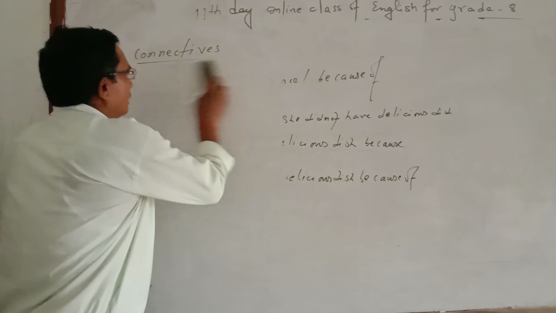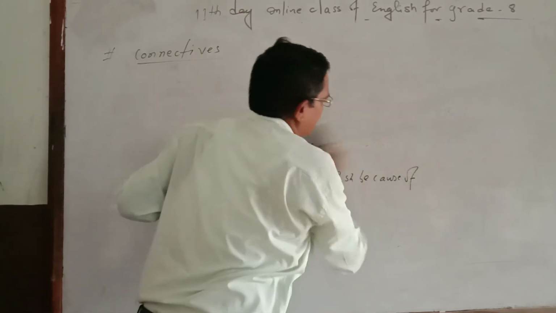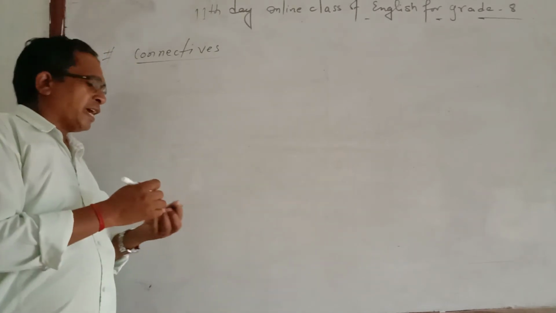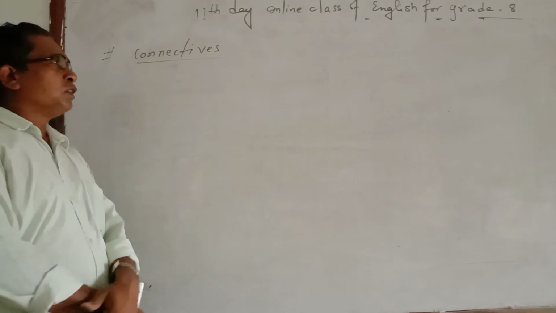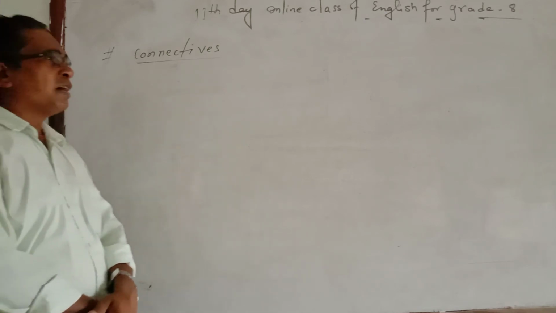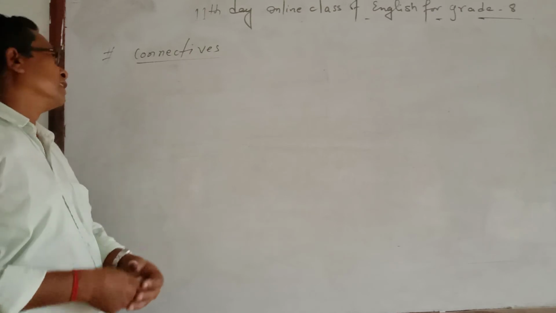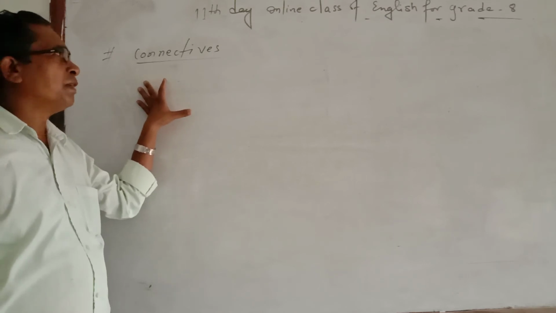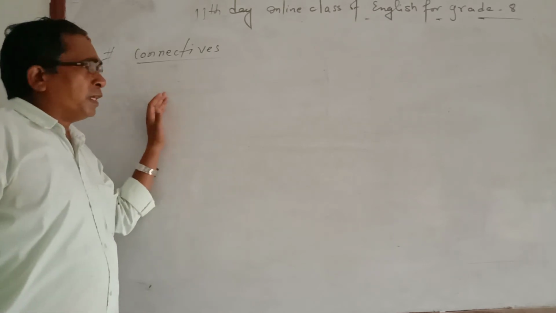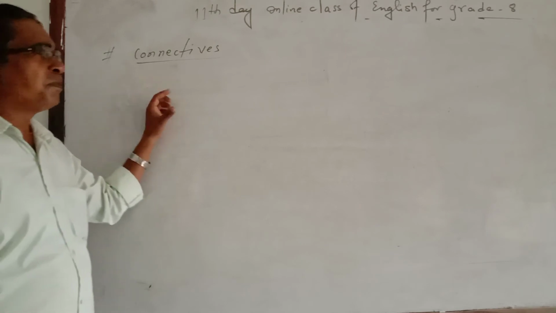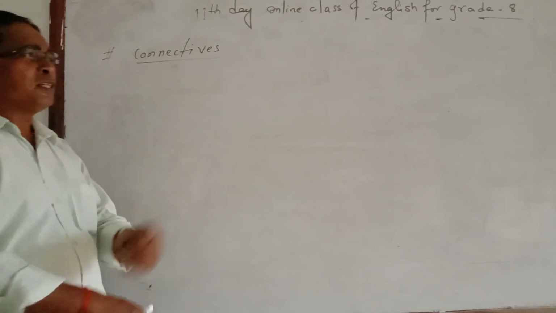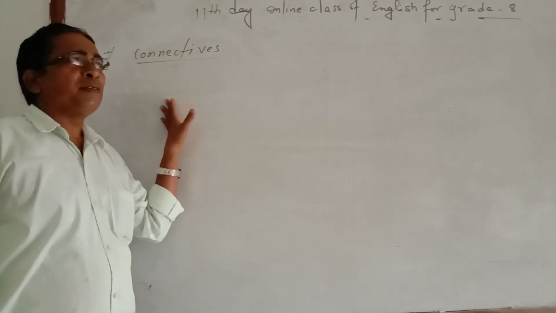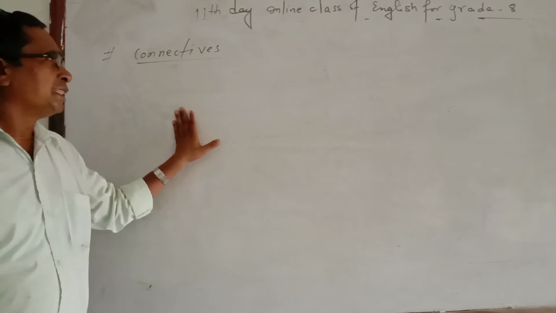After that, there are other connectives from the synthesis connectives. They are although, though, even though, and in spite of. While using these, you may have a little bit of fun here. Why? Because while using these connectives, there will be two sentences, but the sentences are found to be very contradictory. For example, I would like to tell you a joke. Once there were three ladies, and among them the first lady was blind, the second one was lame, and the third one was paralytic.